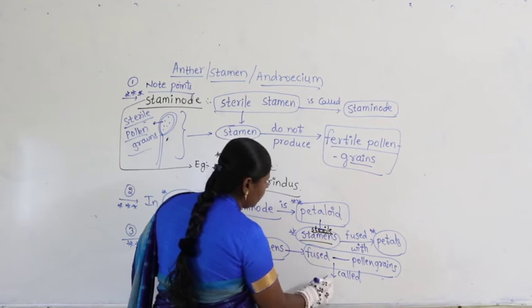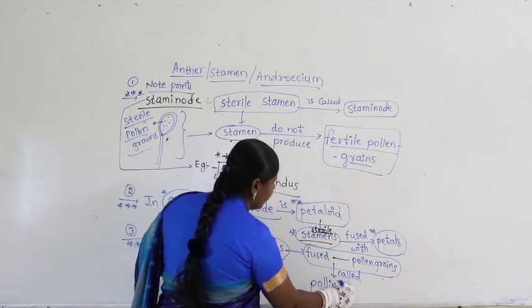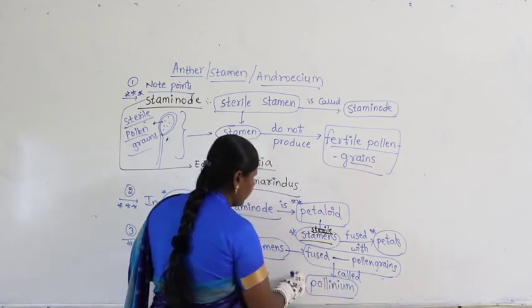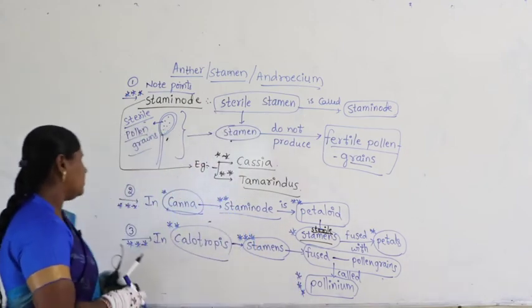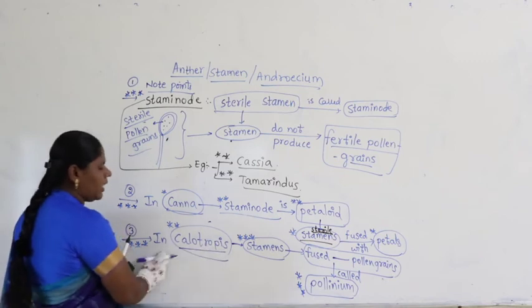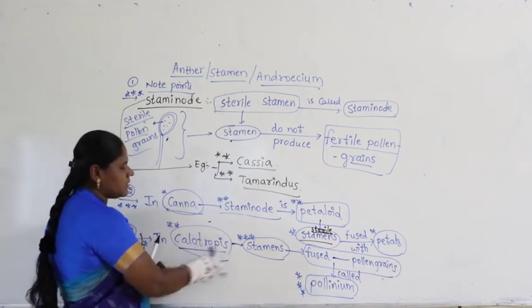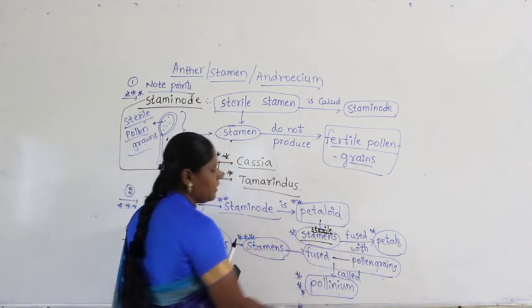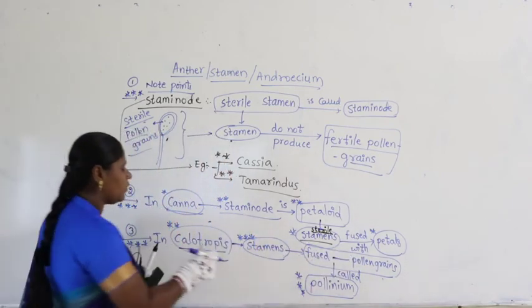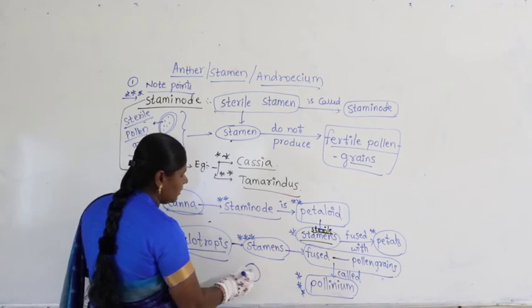What do we call it here? It is called what? Pollinium. The fused pollen grains itself is called what? Pollinium. Now let us come to the point here. In Calotropis, stamens are present. Within the stamens, fused pollen grains are there. All pollen grains are joined together. See here, this is nothing but the anther I am speaking about.